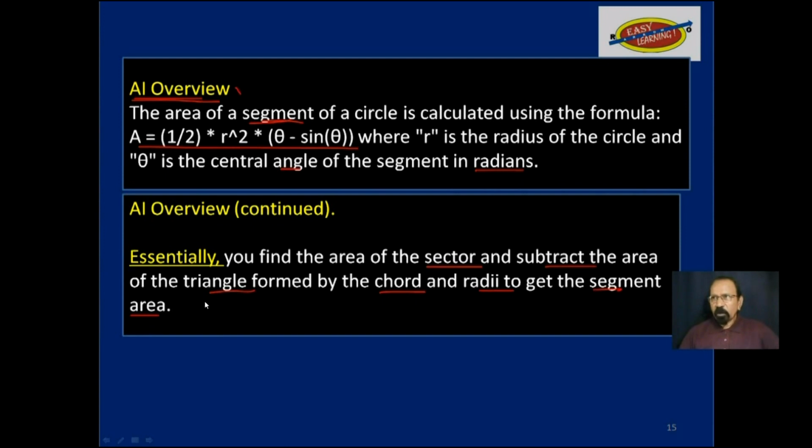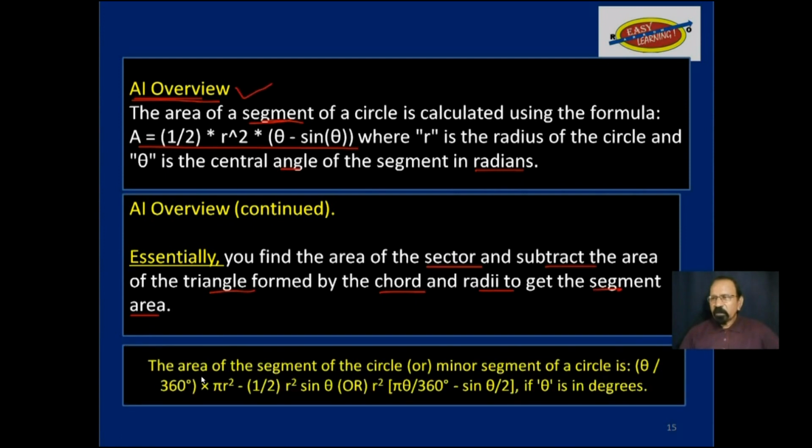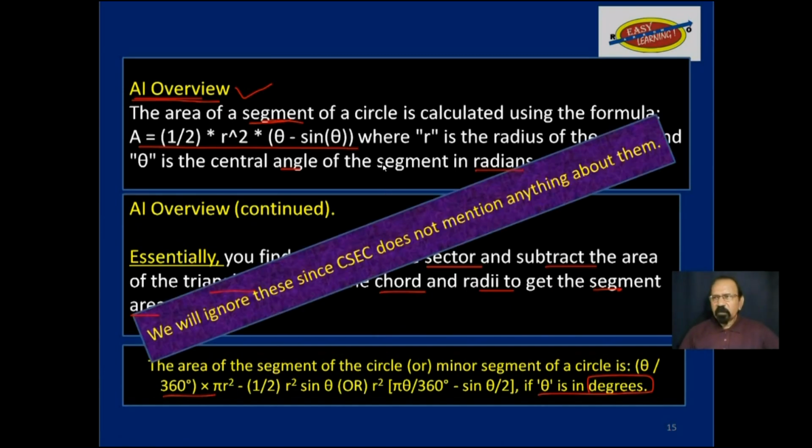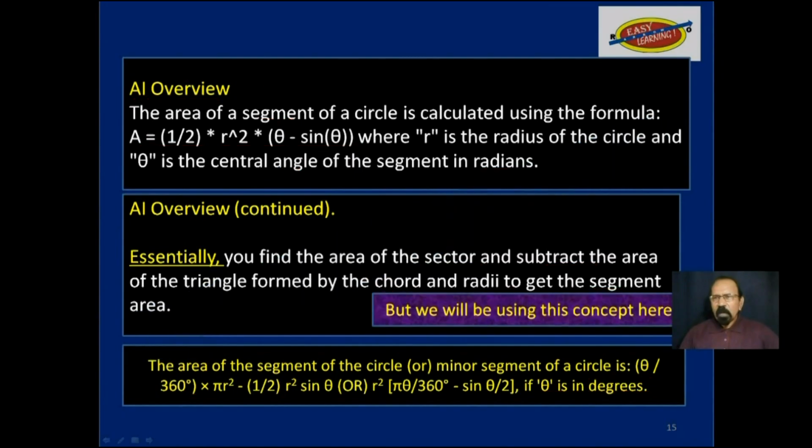So that's one formula up there. And here's another one down here, this time when the angle is given in degrees. Now, since CSEC does not specify any one of these, we will ignore them. However, we will be using the concept mentioned here.